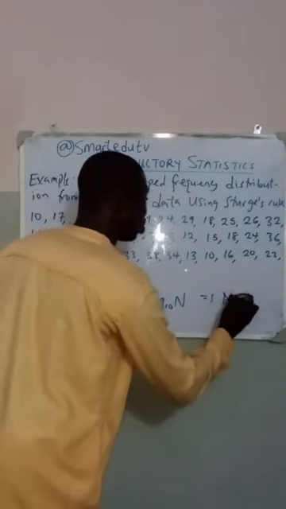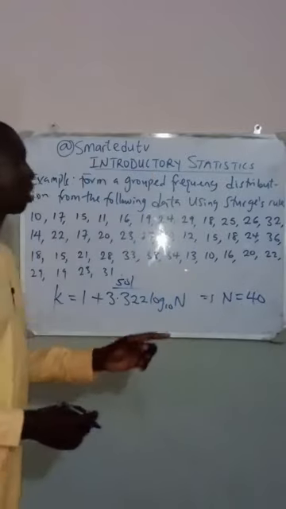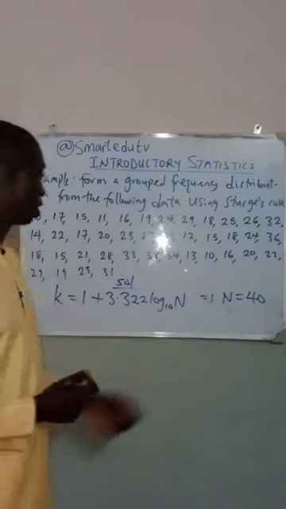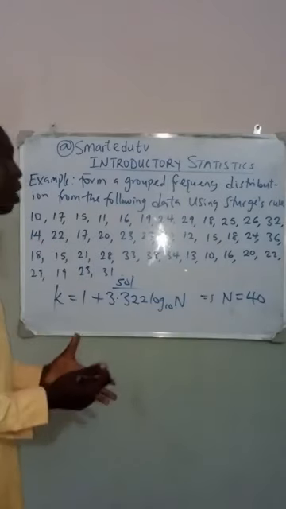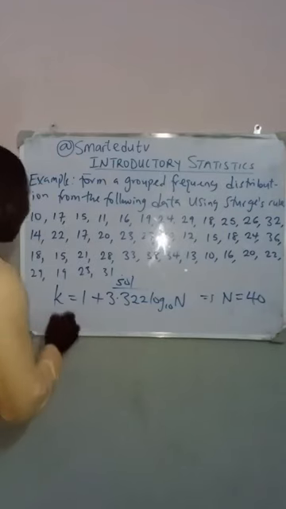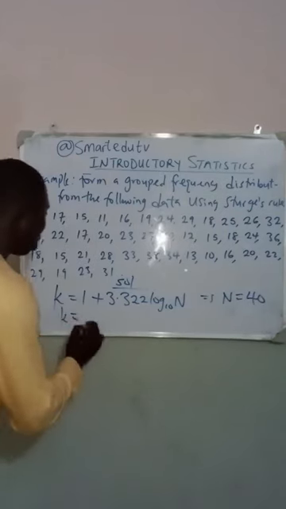My n equals 40. It means that the total number of data given to me is 40. So if I use my calculator to find the class interval, it means that my k is going to be equal to